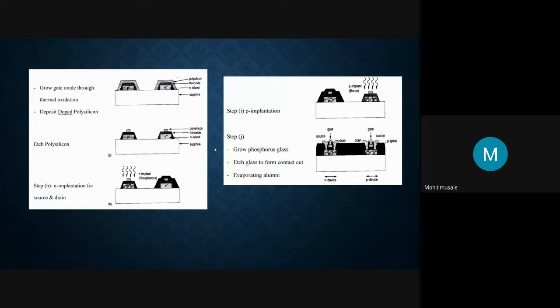So what we require is a substrate. We require a substrate, either N plus or P plus, which is lightly doped. We are using a lightly doped substrate because of our need for constructing the twin tubs.